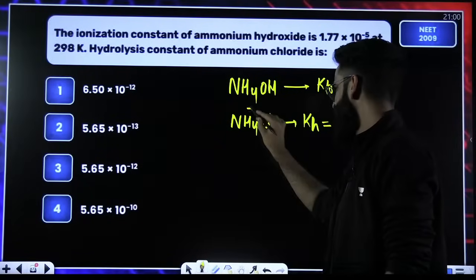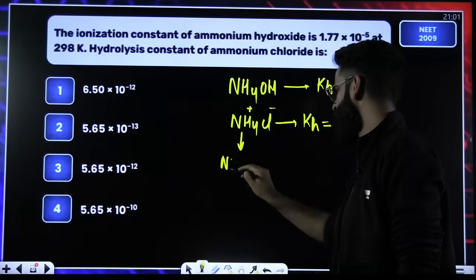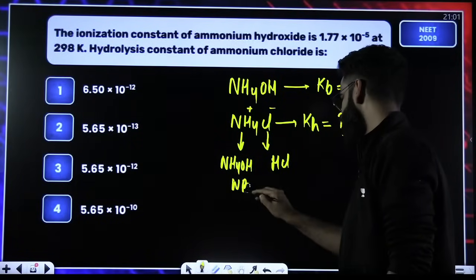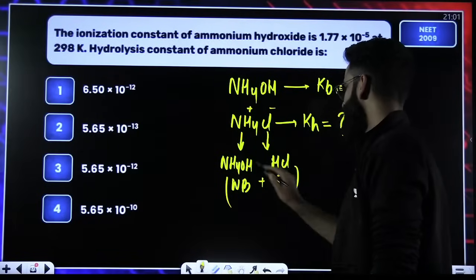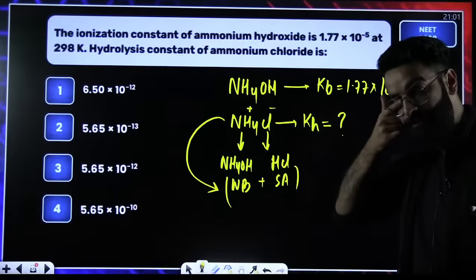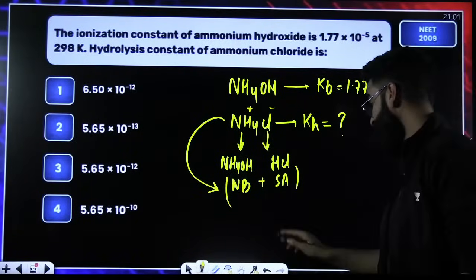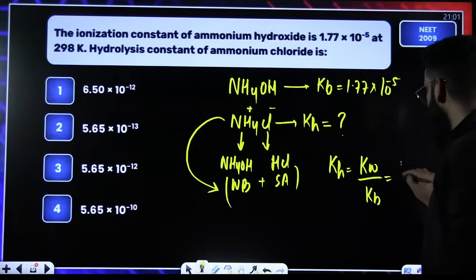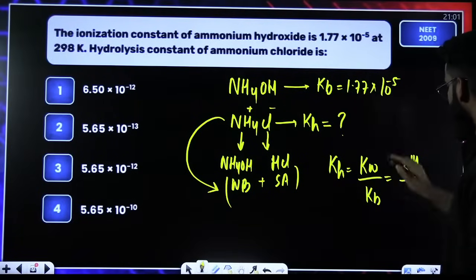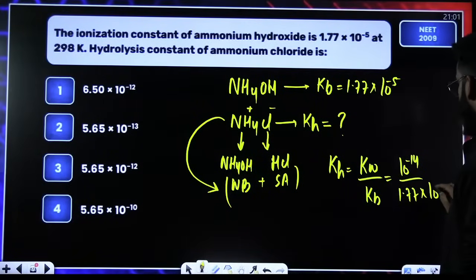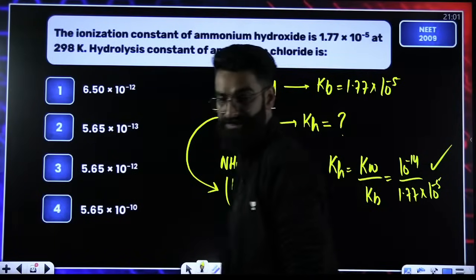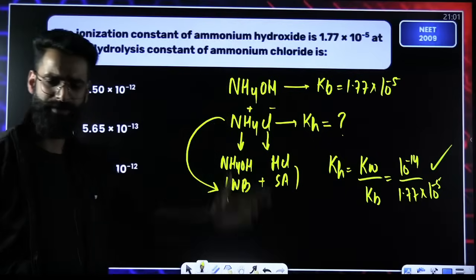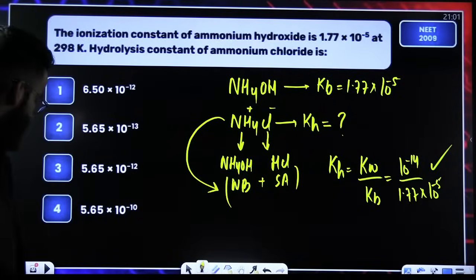Tell me one thing. This is NH4 positive, this is Cl negative. Can I say this NH4 positive would have come from NH4OH, and this Cl negative would have come from HCl? This is a weak base, this is a strong acid. So I would say this is the salt of a weak base and a strong acid. Whenever the salt of a weak base and strong acid undergoes hydrolysis, how do we calculate its hydrolysis constant? It will be equal to Kw divided by Kb. Kw at 25 degrees centigrade is 10 raised to the power minus 14, and Kb is given as 1.77 into 10 raised to the power minus 5. It's a matter of calculation and getting it done. Simple formula-based: just identify the salt, apply the formula, and you're done. I hope I'm clear.